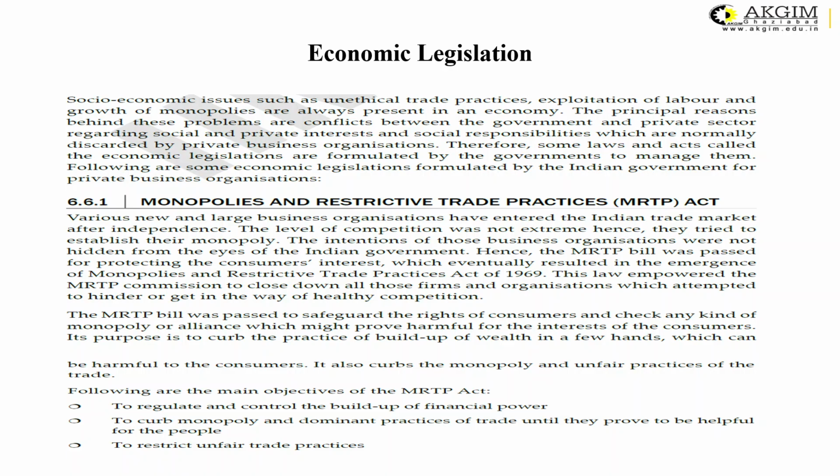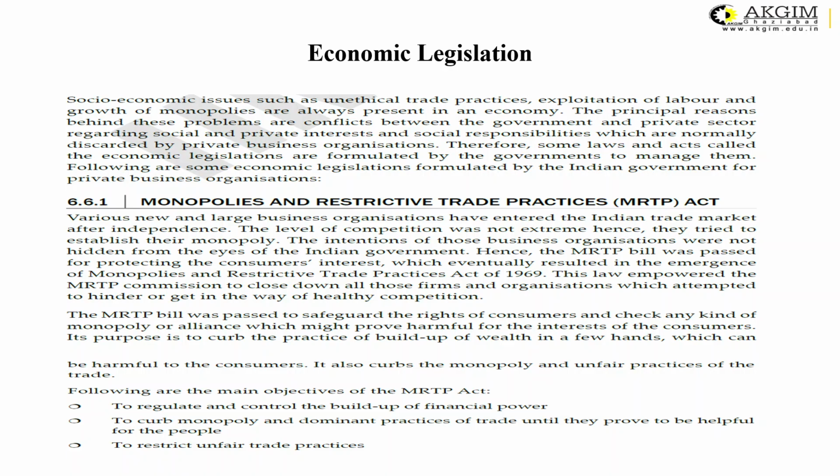So, so that they cannot take extraordinary benefit or exploit the local markets, this act was introduced. This bill was passed for protecting the consumer's interest, which eventually resulted in the emergence of the MRTP Act, and it came in the year